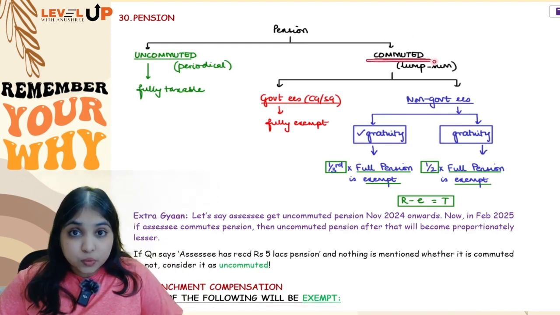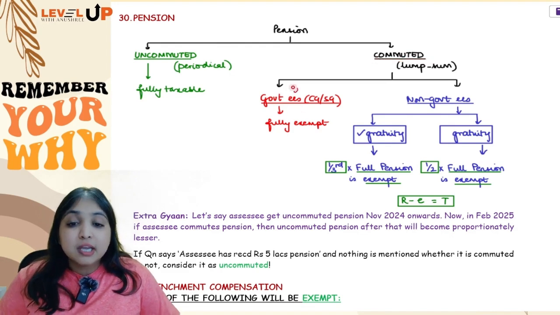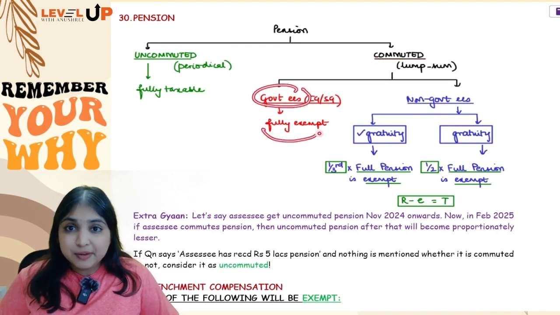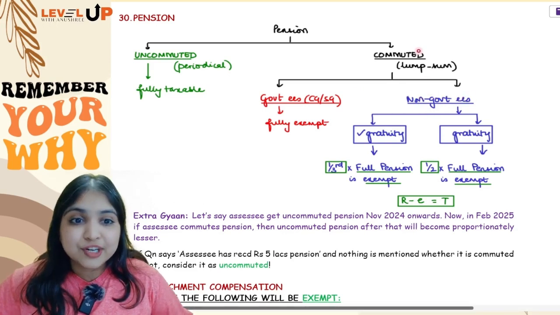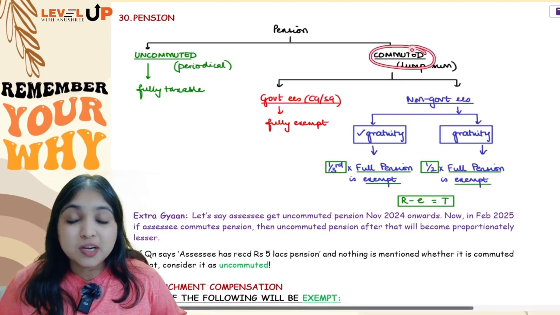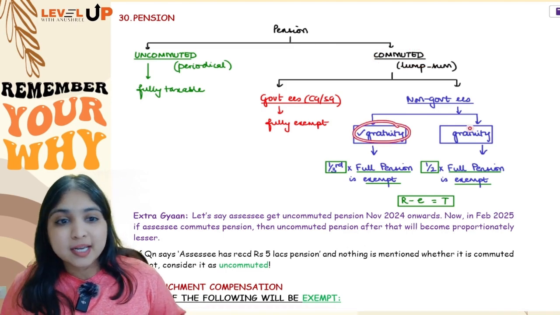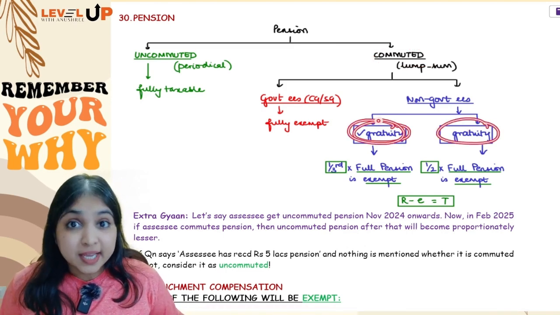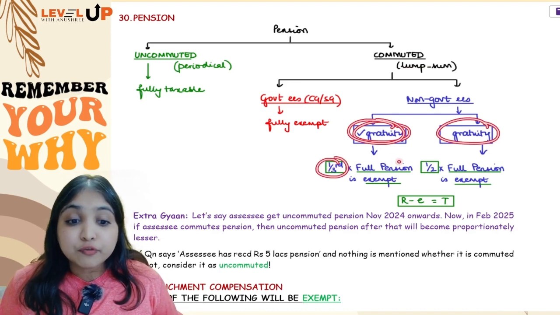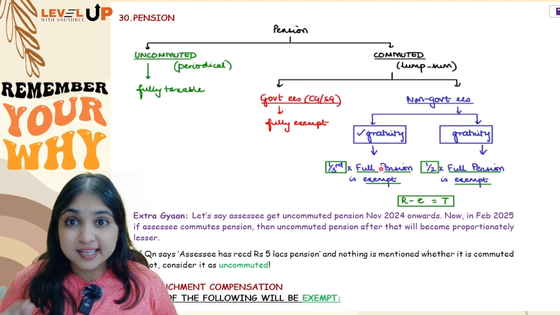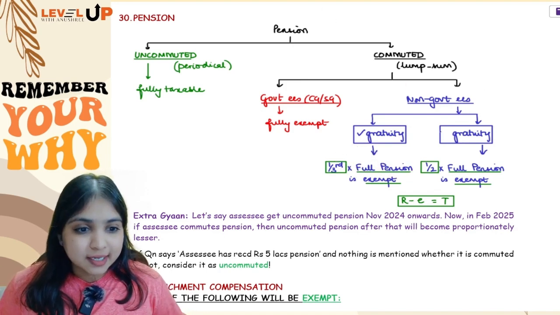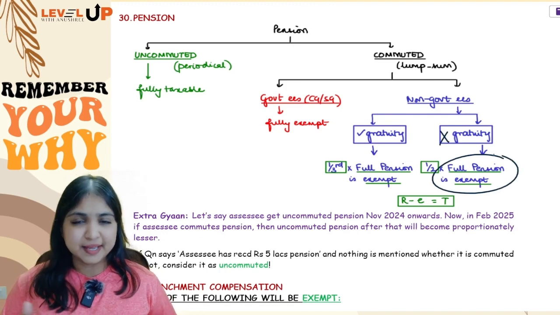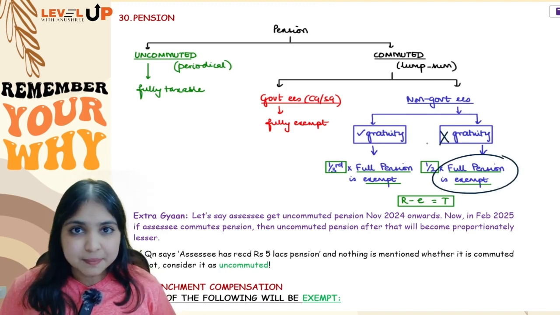But if it is commuted pension, which means lump sum pension, if a government employee receives it, it's going to be fully exempt. But if your employee is a non-government employee, then the tax treatment of the commuted pension will depend upon whether your employee is also getting gratuity or not. If he is getting gratuity, then 1/3 of the full pension will be exempt. I am not saying 1/3 of the pension received is exempt. No, 1/3 of the full pension will be exempt. But if he is not getting gratuity, then half of the full pension will be exempt, and the same thing: received minus exempt, the balance will be taxable.